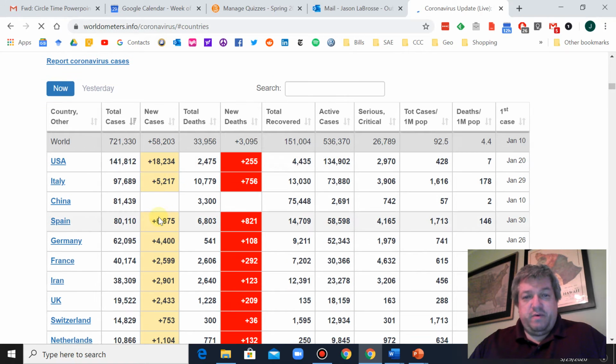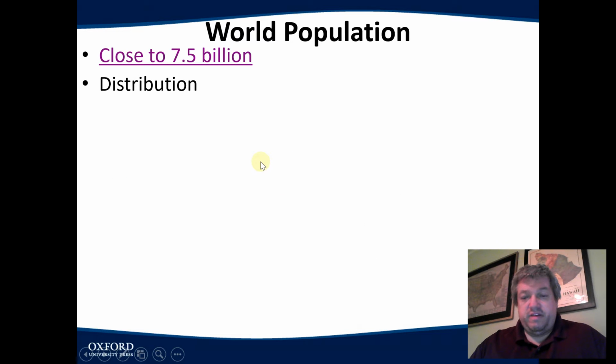So, anyway, all this talks here is just another way of looking at population. So let's close this site here. Right? Different ways of measuring population. So the first thing we'll talk about today is distribution.